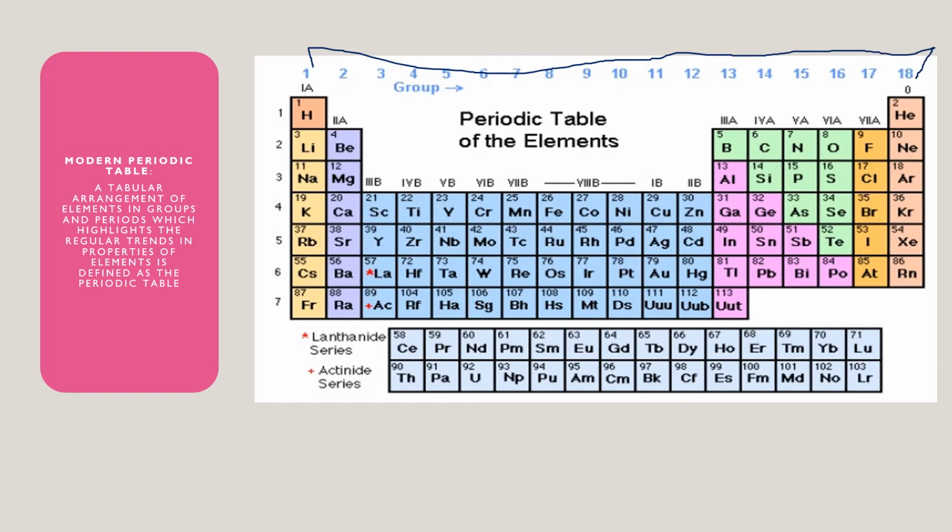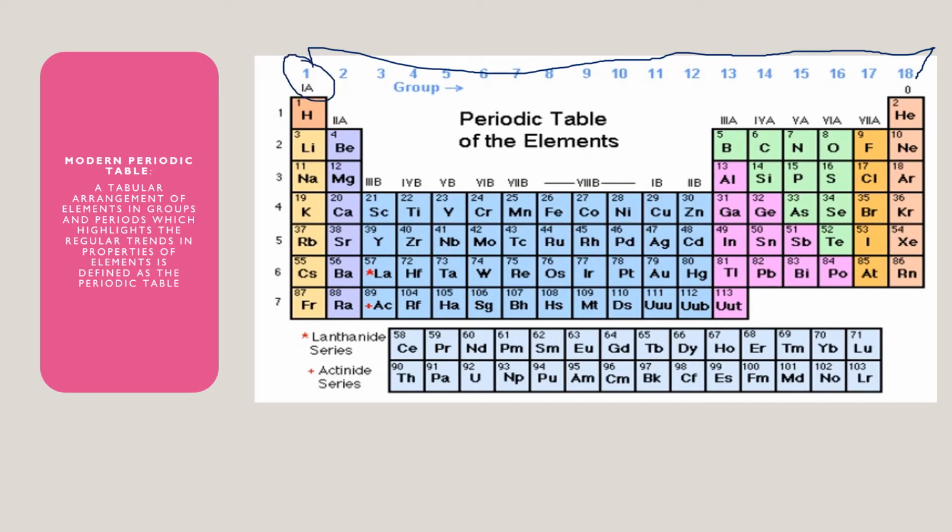These vertical columns from 1 to 18 are called groups. In a particular group, all the elements will have similar outer electronic configuration. We call the first column group 1.